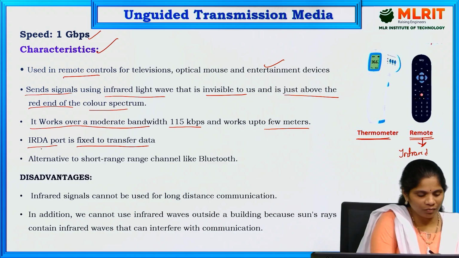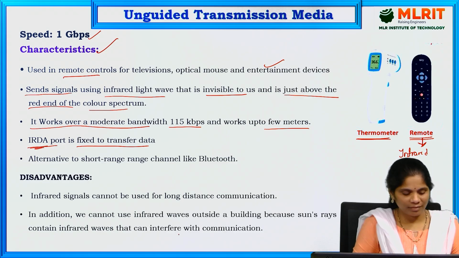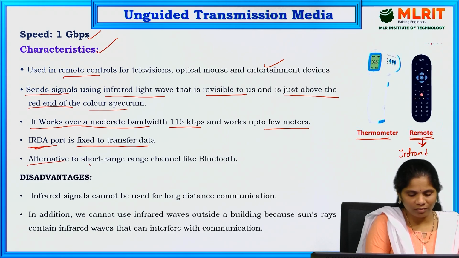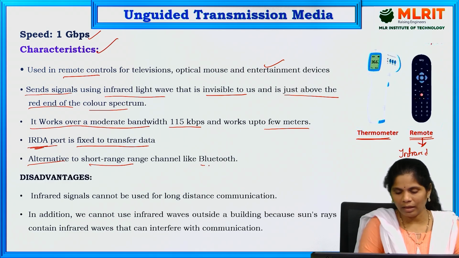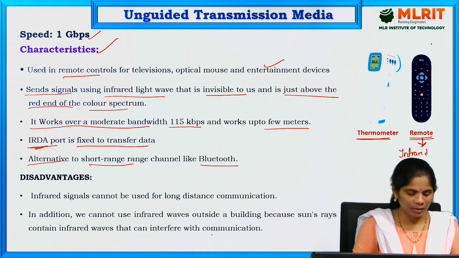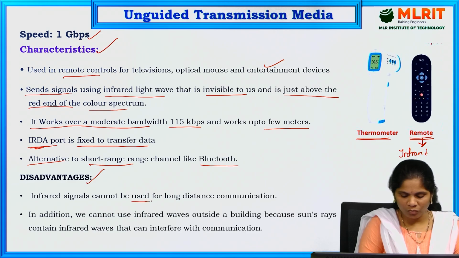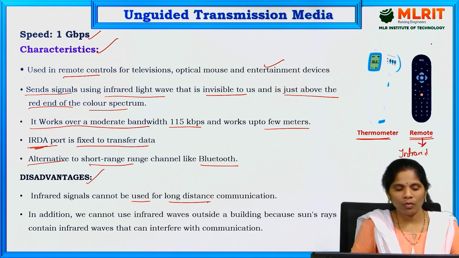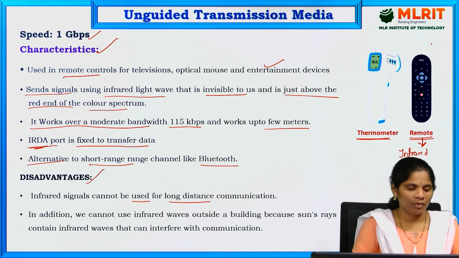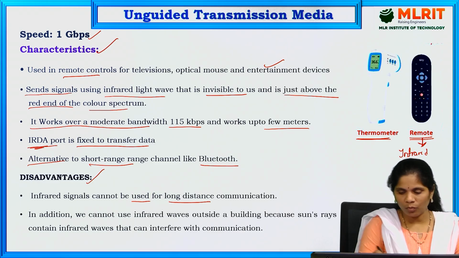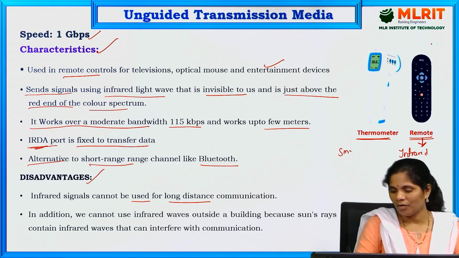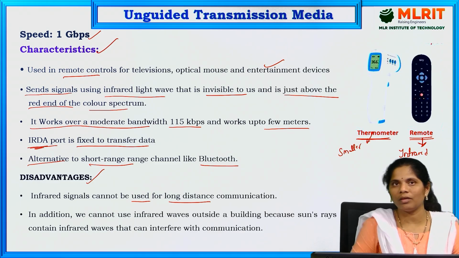Alternatively, for short range signals we use Bluetooth. Coming to the disadvantages, these signals cannot be used for long distances. As mentioned in the previous slide, it is mainly for smaller distances, and for smaller distances only we use infrared waves.